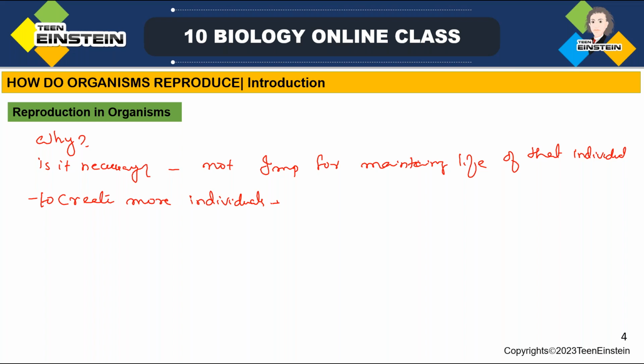If they want the same type of organism or the next generation, they need reproduction. If the organism is going to create more individuals, a lot of energy will be spent in that process. So why should an individual organism waste its energy on reproduction?